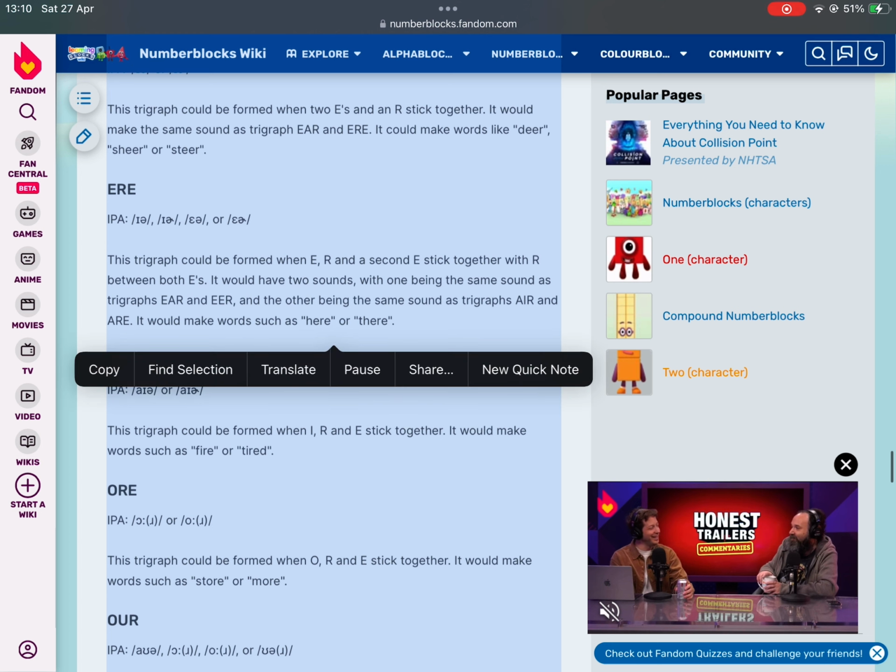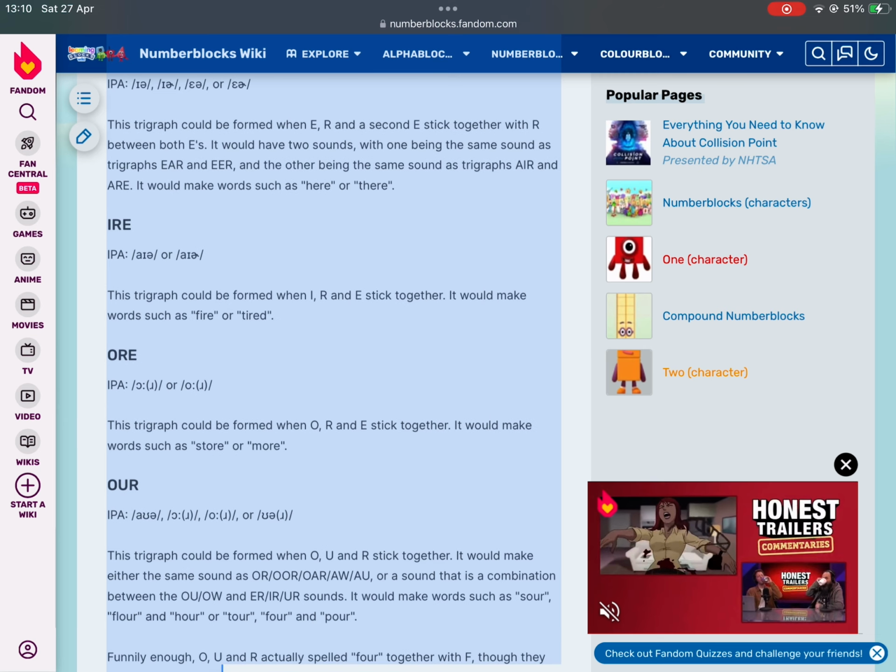This trigraph could be formed when E, R and a second E stick together with R between both E's. It would have two sounds, with one being the same sound as trigraph eer and ear, and the other being the same sound as trigraph air. It would make words such as here or there.